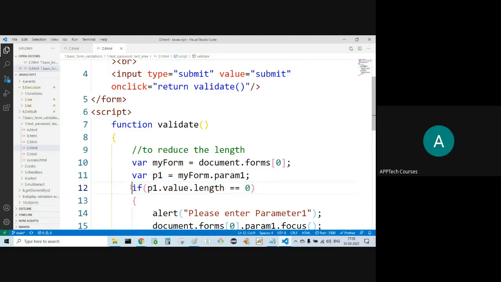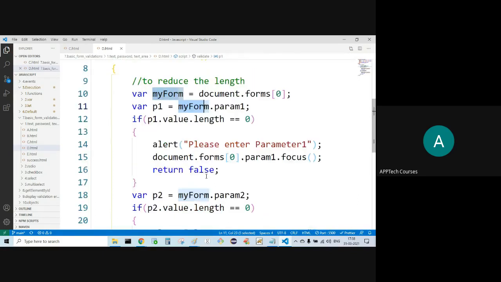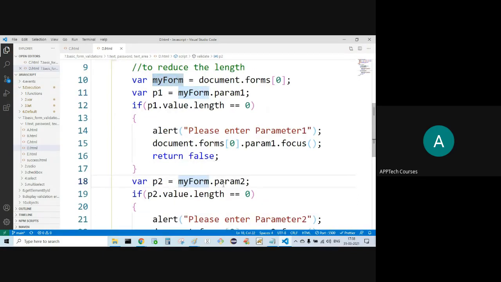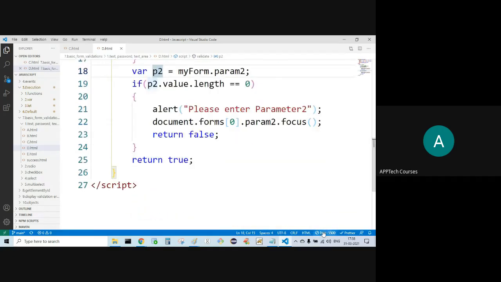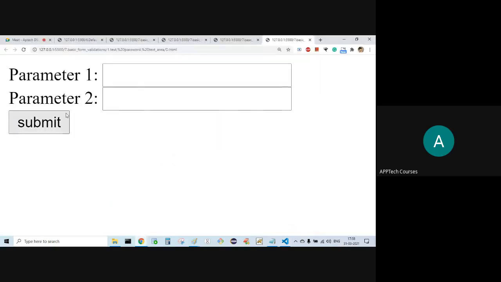But for the second if block, you need to create another variable. Why? Because the parameter is different, but my form is the same. Parameter 2: wherever we require document dot forms of 0 dot parameter 2, there you can simply go for P2. Code is reduced. Same functionality you get with the focus.